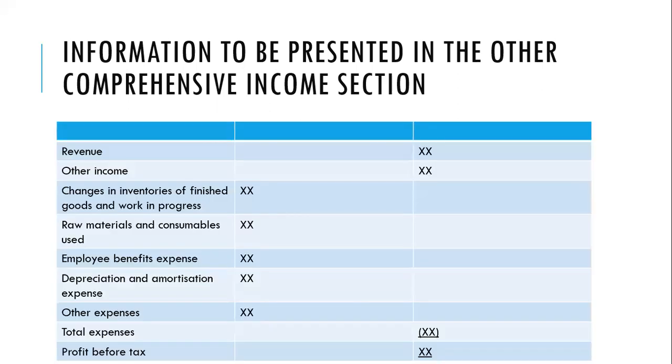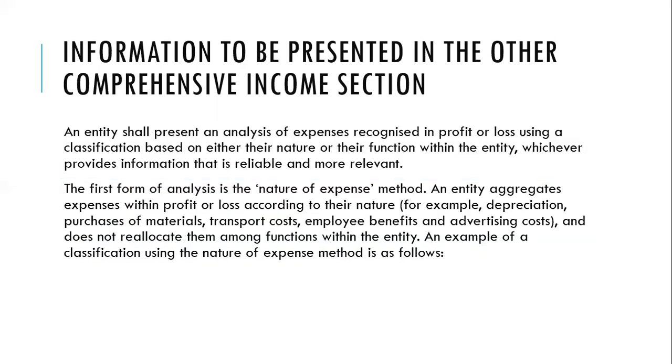So look at a very good example. We have our revenue, right? Other income, changes in inventory of finished goods and work in progress, raw materials and consumables used, employee benefit expense, depreciation and amortization, other expenses, total expense, profit before tax, straight. So just give it the names as it is. Call it what it is. This expense is for transport. This expense is for advertising. So that is what we mean by classification by nature of expense.